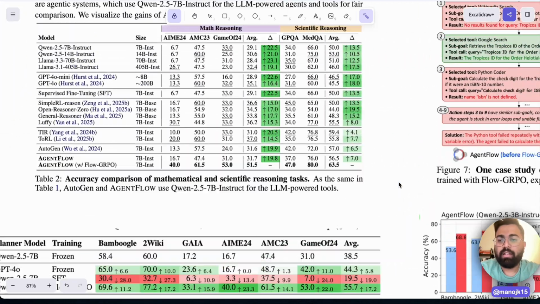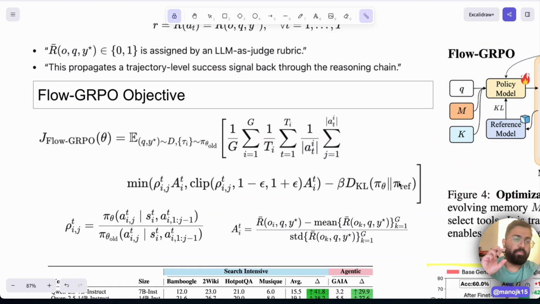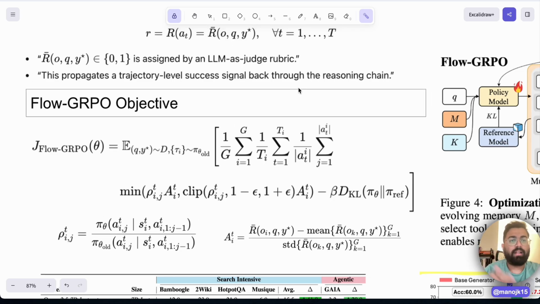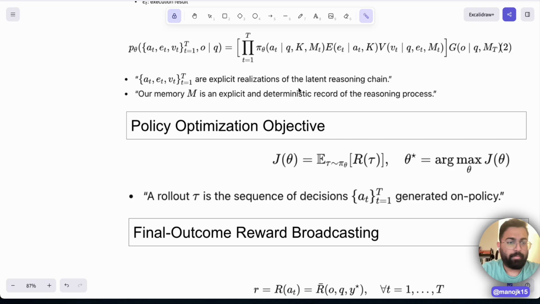So I think the core problem it solves is using this Flow-GRPO to optimize planning and tool usage. It figures out how to latently reason about why each tool is used in a trajectory of step 1 to 15 to 20, what the importance of each step is, and calling the right tool. It figures out this latent reasoning. That's what we need to fine tune, rather than fine tuning the entire model to give the final answer. So that is what I think is super important from this paper.